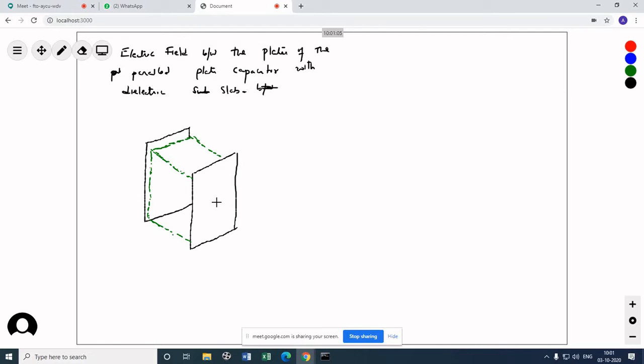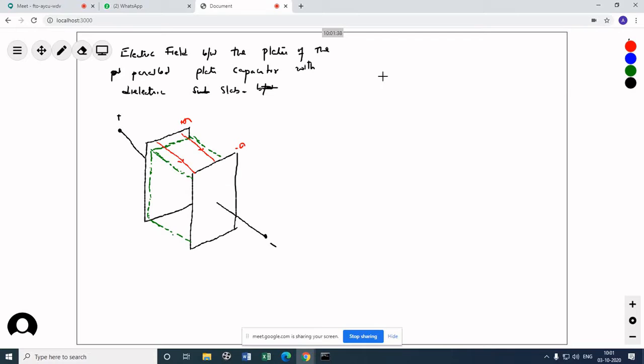Now one plate is connected to the negative and the other side is connected to the positive of the battery. So what will happen now? This side will become plus, this side will become negative. So an electric field now exists between the plates, as we have discussed, because this side is plus and this side is minus.